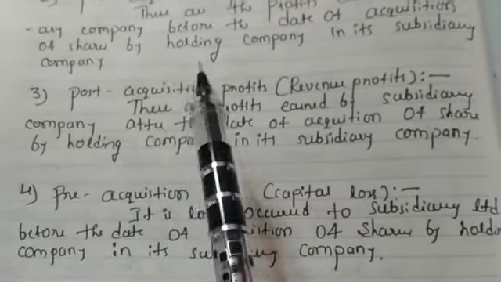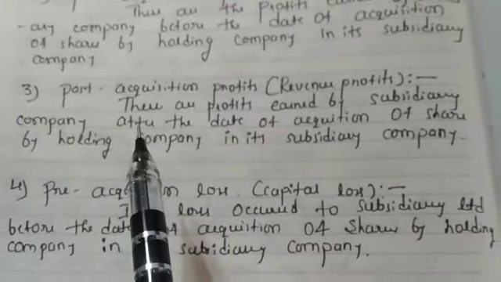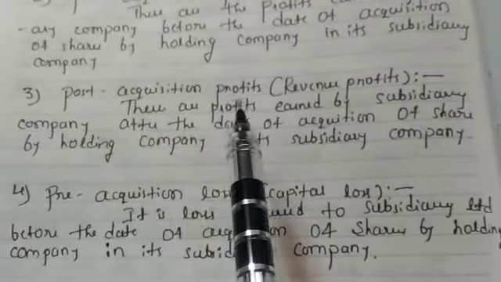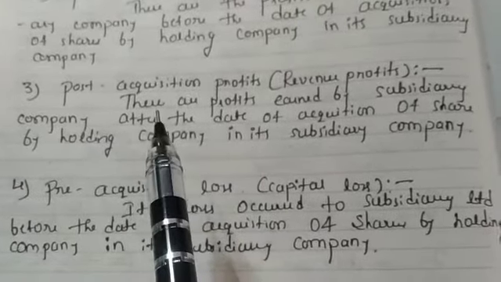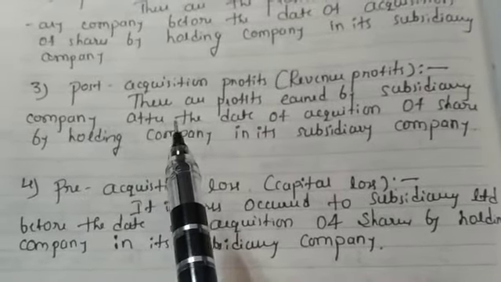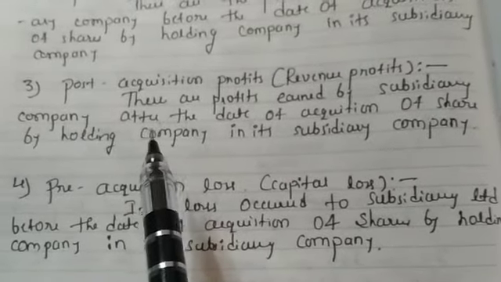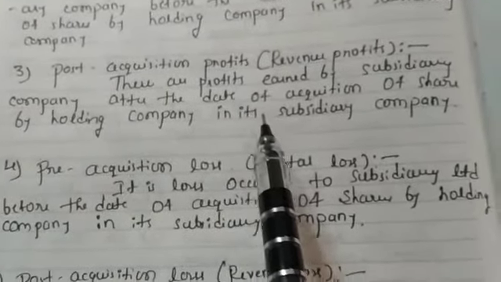So before acquisition it is pre-acquisition, after acquisition it is post-acquisition profit. For example, after the holding company acquired the shares in the subsidiary company, whatever profit is earned by the subsidiary company is treated as post-acquisition profits.